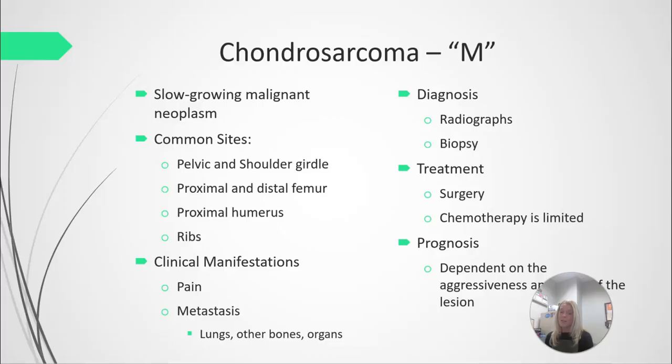Grade 1 tumor is less likely to metastasize. And with that, there's a good prognosis of about 80% chance of a cure. A grade 3 lesion is much more likely to metastasize, but the majority of chondrosarcomas are grade 1 or 2. So usually they can catch these in time.